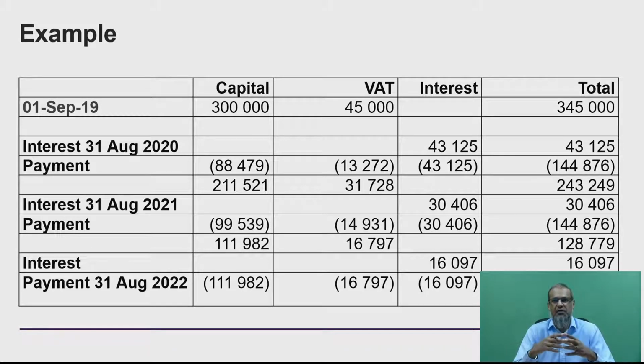I may or may not give it to you, but basically what it does is, from a management accounting point of view, it will split it between the capital, the VAT, then the interest. So there's the whole amounts. And what we're doing here is we're technically splitting that 144,000 on each payment between a little bit of the interest, the VAT component, and the capital over there. Right, so I may or may not give it to you. These are normally management accounting and the ability to use a financial calculator.